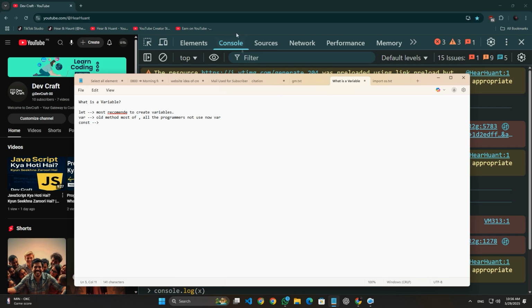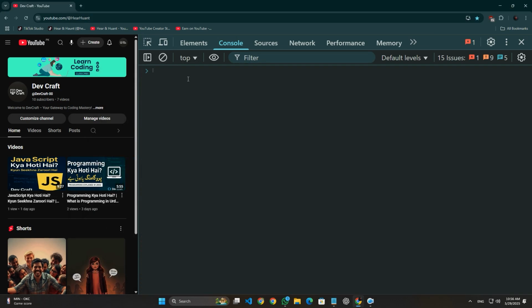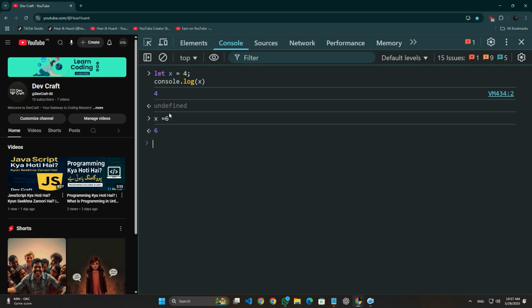Okay? Let's take an example. I create x is equal to 4 and then console.log x. You see its value is 4. Before this I assigned x as 3. If I again assign x is equal to 6, then console.log x is 6.